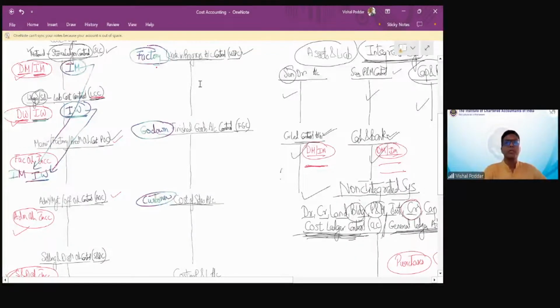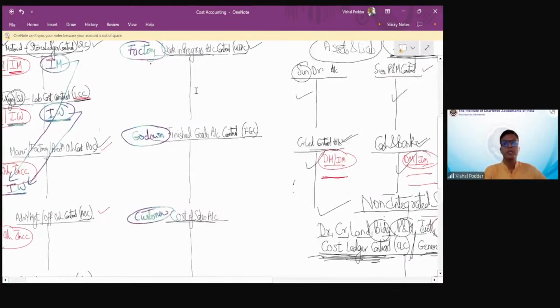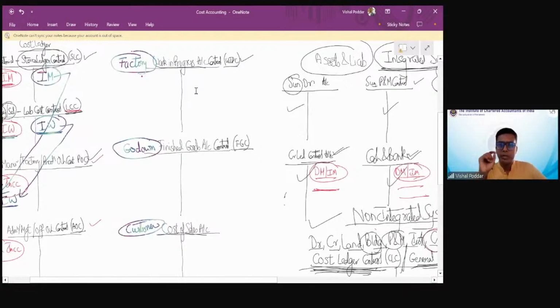Now pay attention, students. I have my products in 3 stages. What are the 3 stages? When the product is under production, that is, the work in progress is going on. It is still in the processing stage. That is, your product is in the factory. The raw material is there, work is going on the raw material, and it is yet to become a final product. Godown represents finished goods. That is where your goods are completed in the factory. The production is done.